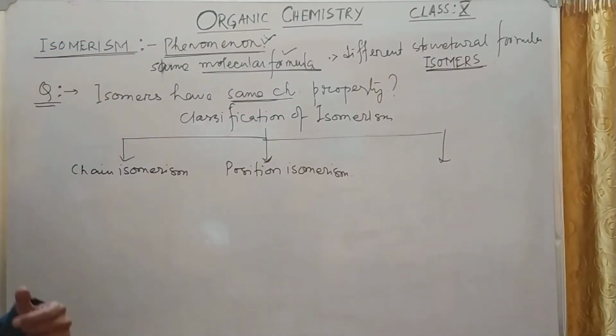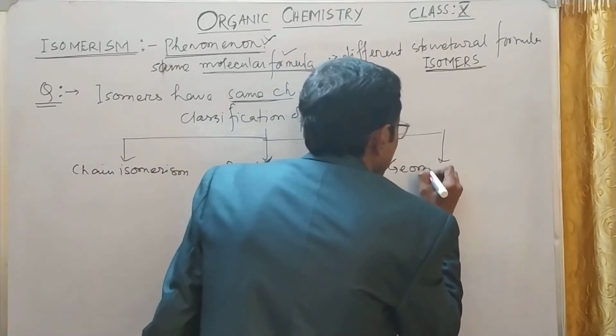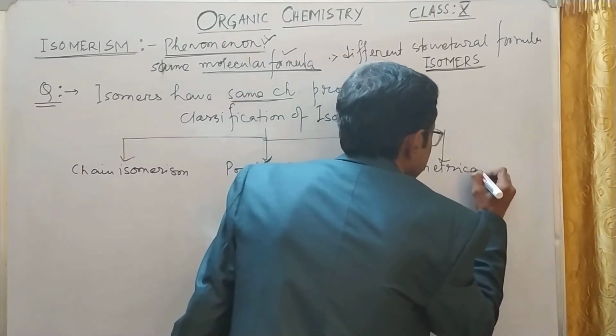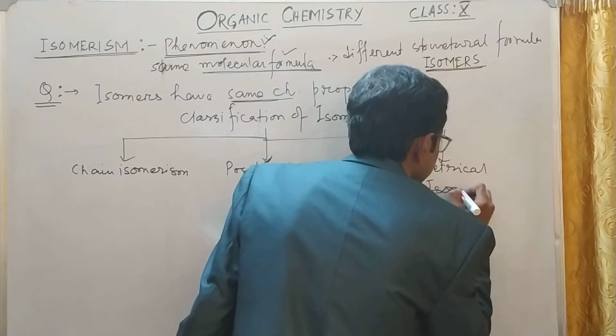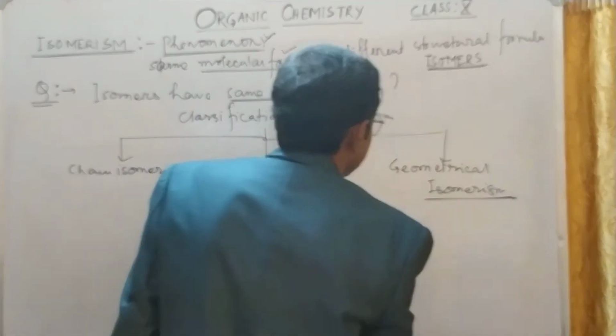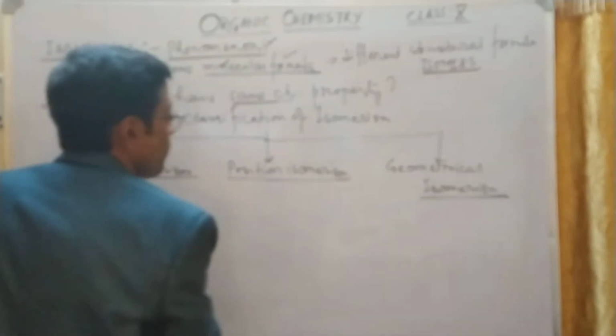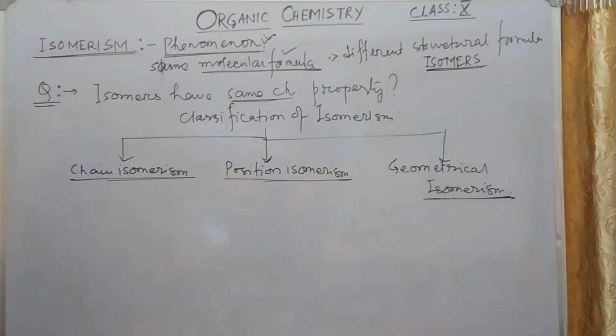And another is known as geometrical isomerism. So chain isomerism, position isomerism, and geometrical isomerism.